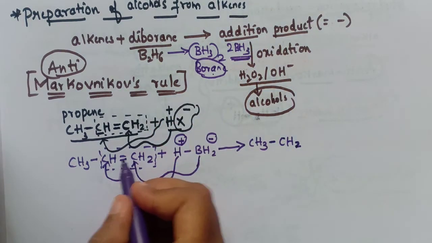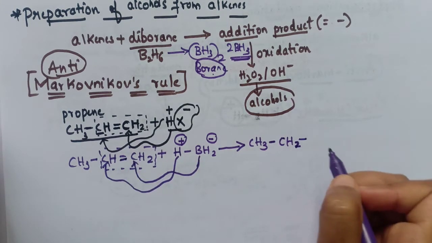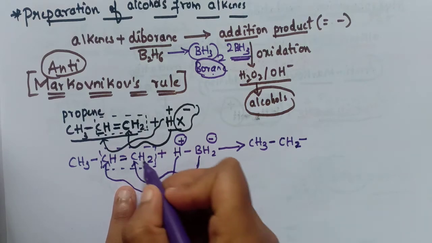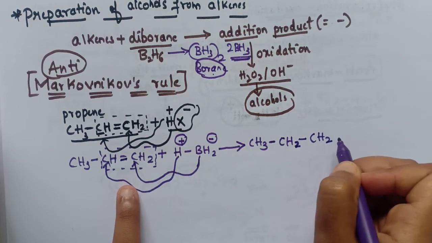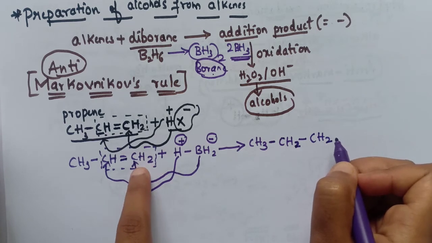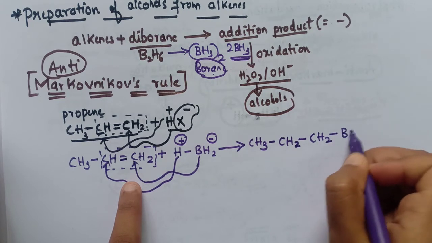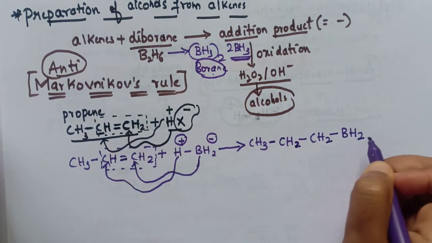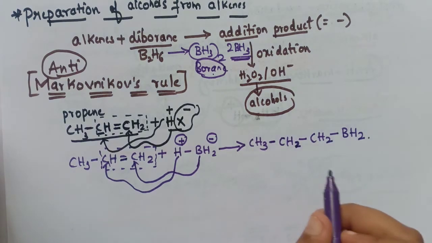So let's break this pi bond and write the single bond, and for this CH2 we have to attach the BH2. As you can see, it is having the maximum number of hydrogen atoms, so the negative part is attaching to this one. So it is BH2. It is the product formed for us. Now it is the addition product.